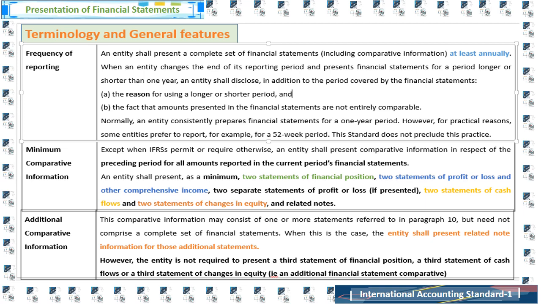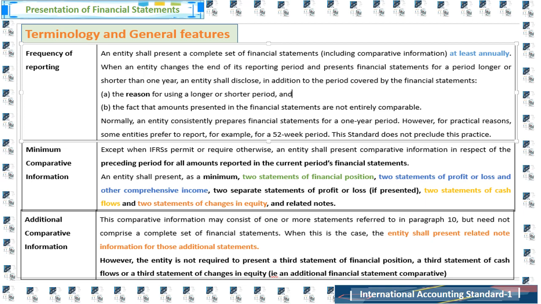An entity shall present, as a minimum, two statements of financial position, two statements of profit or loss and other comprehensive income, two statements of cash flows, and two statements of changes in equity, and related notes.